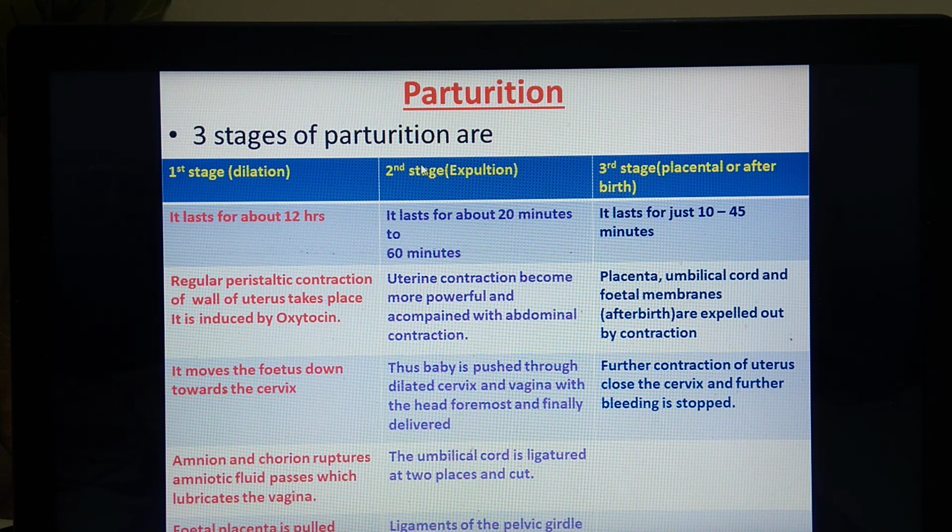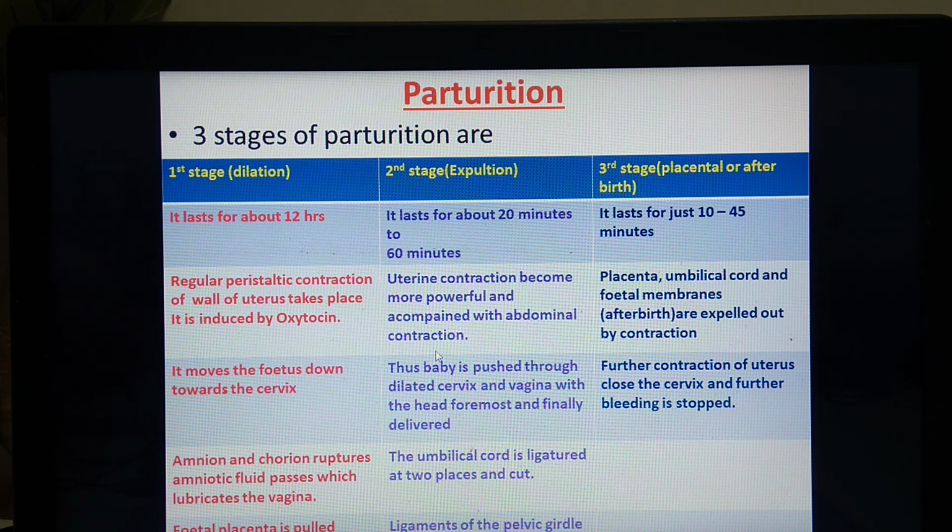We have seen the first 2 stages, and now the third stage, called placental or after birth. This placental stage lasts for just 10 to 15 minutes, and in this stage the placenta, umbilical cord and fetal membranes, which are called the after birth, are expelled by contraction. Further contraction of the uterus closes the cervix and further bleeding is stopped. So during the second stage of expulsion, actual parturition takes place. That means birth of the baby takes place. Okay, so this is about the process of parturition.